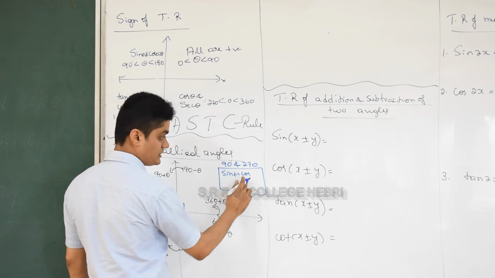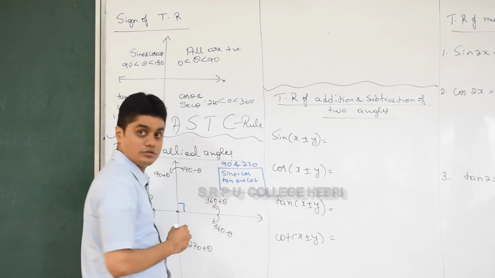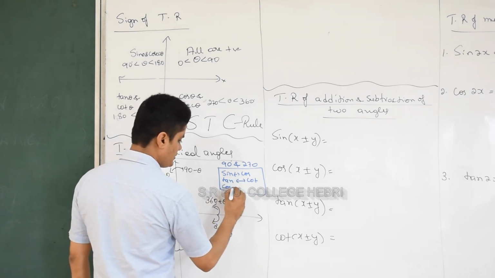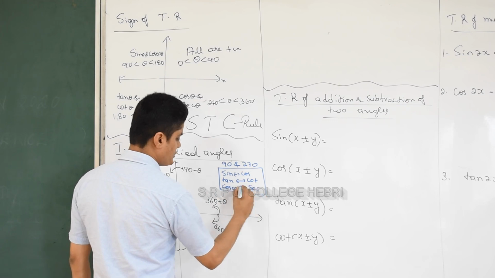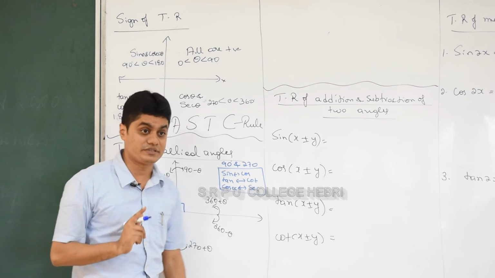Cos becomes sin. In the same way, tan will change into cot, cot will change into tan. So cosecant will change into secant, secant will change into cosecant. So remember this, when the angle has 90 or 270 degrees.